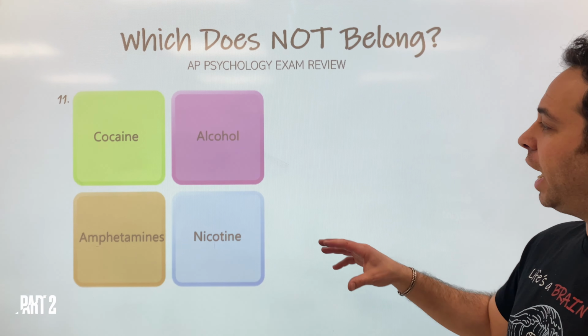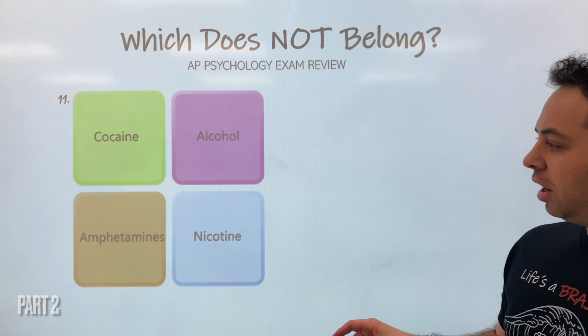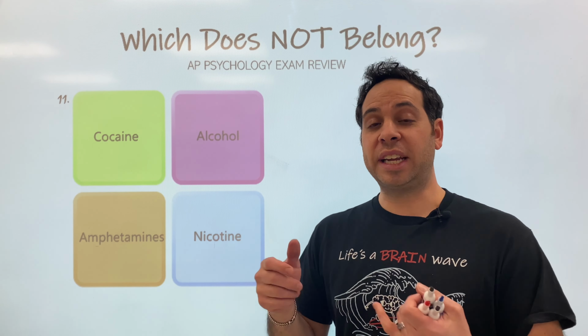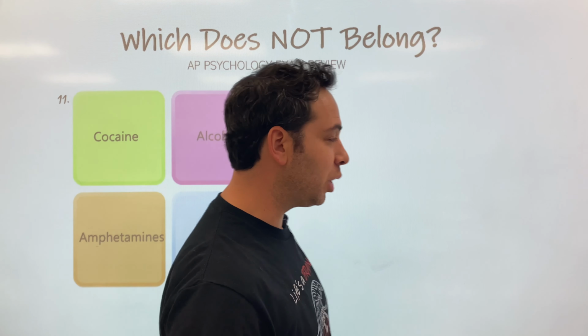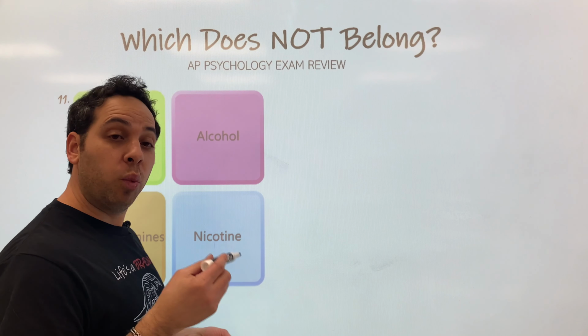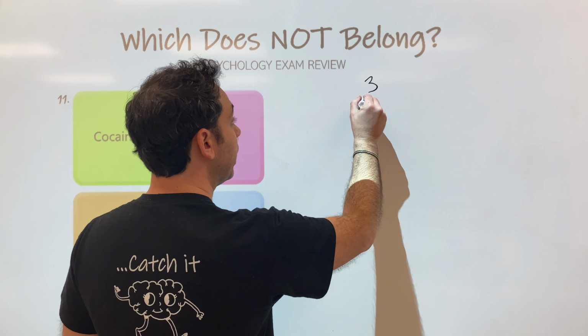Right, number 11: cocaine, alcohol, amphetamines, or nicotine, which does not belong? Now, for the exam, we have to know categories of drugs, what things fall under the categories, and what it does to our body. So let's figure it out together. What we need to know is there are essentially 3 main categories of psychoactive drugs.